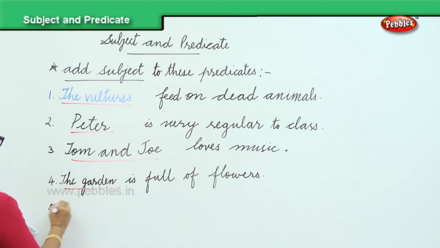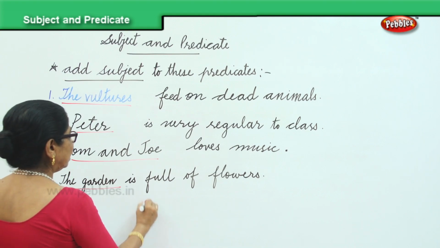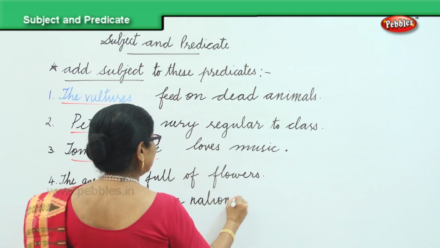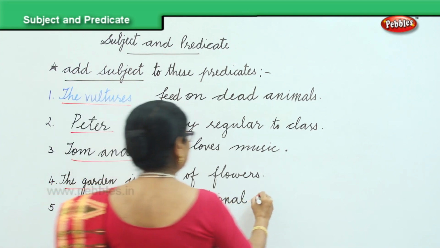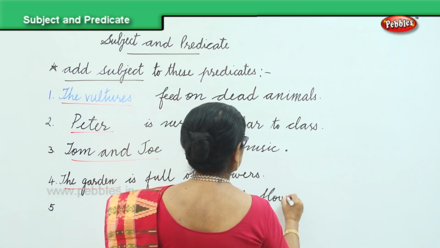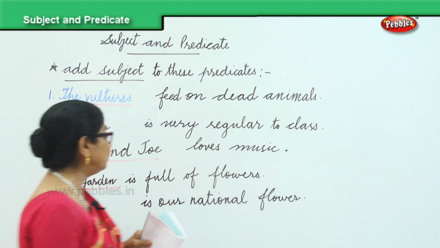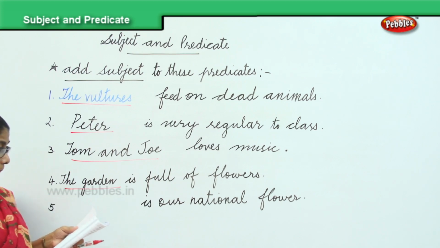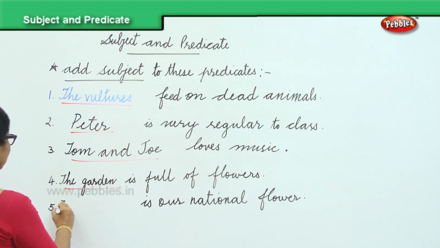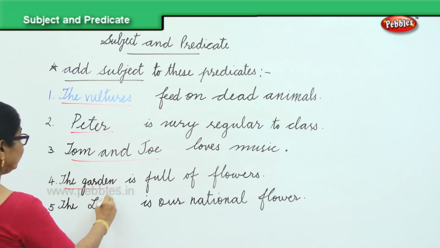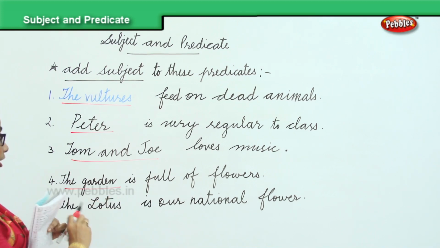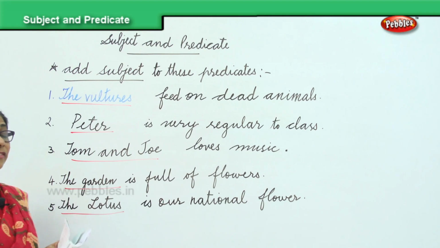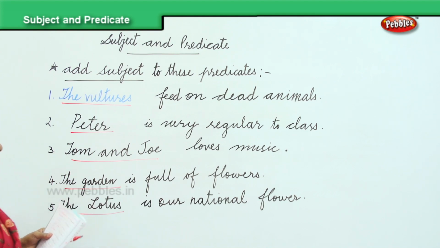Fifth one. Is our national flower. Is a national flower. That's a predicate. And now you supply the subject for me. What is it? The lotus. Oh, the lotus. The lotus is a national flower. The lotus is the subject that you have supplied. Is a national flower. We completed it by putting in a full stop.